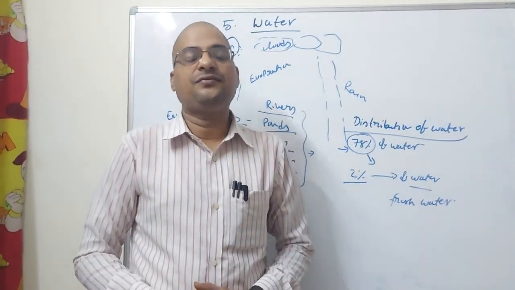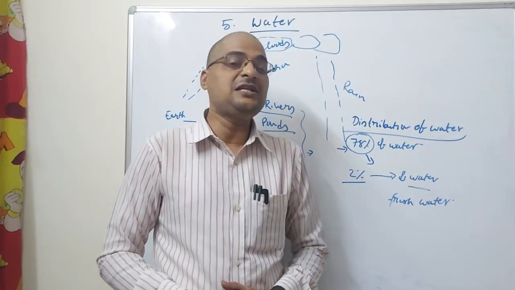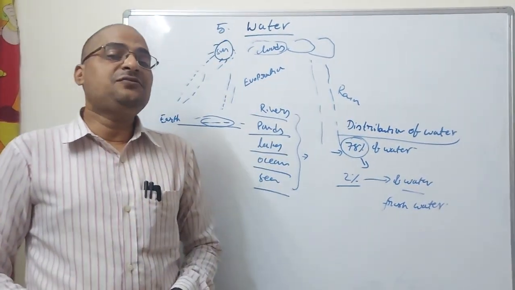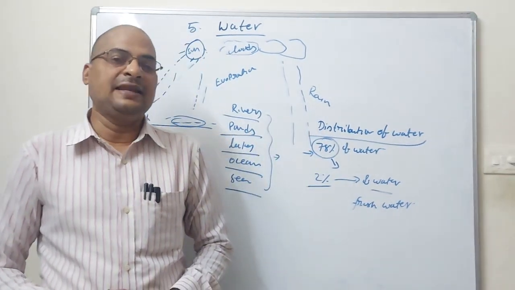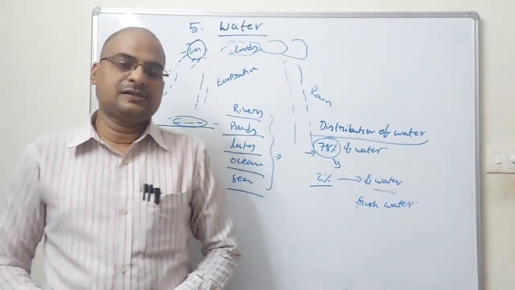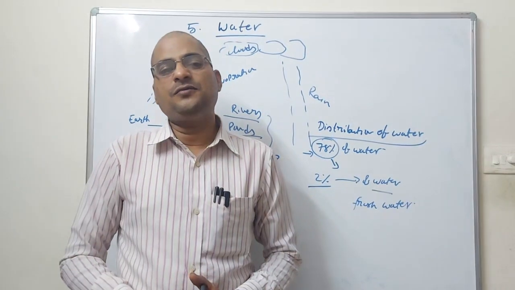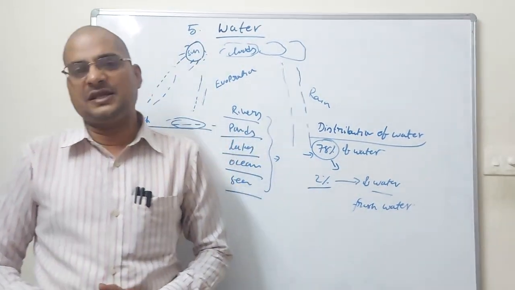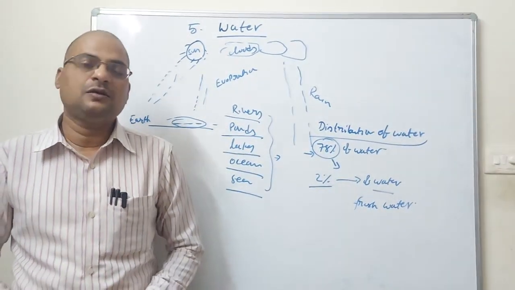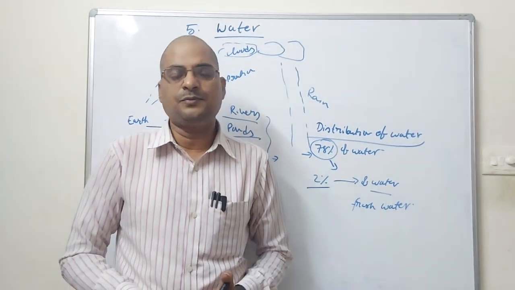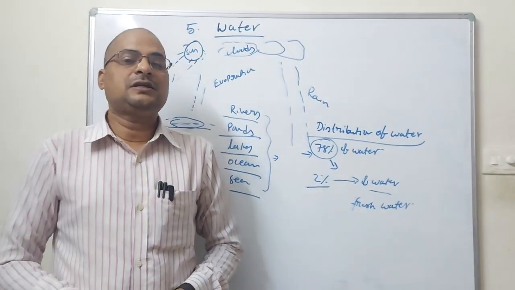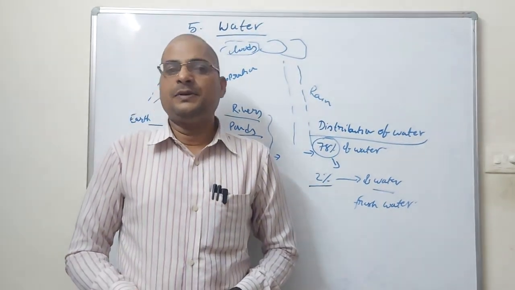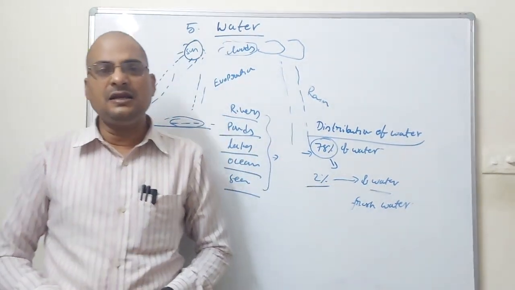This is safe drinking water, that means fresh water. This fresh water is found in ponds, lakes, canals, and rivers. There are different kinds of things on the earth's surface. Rivers, canals, and ponds are useful for drinking, domestic, and agricultural purposes.